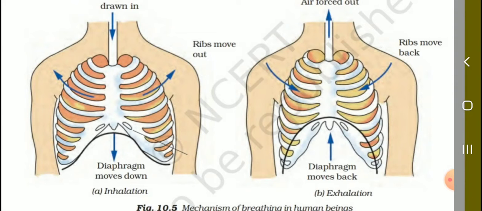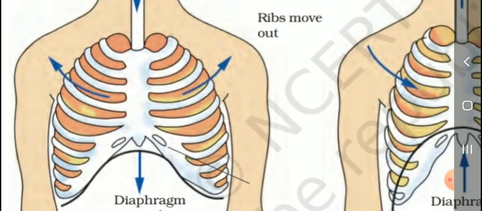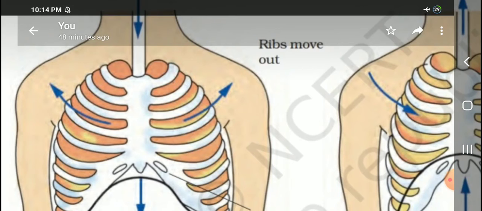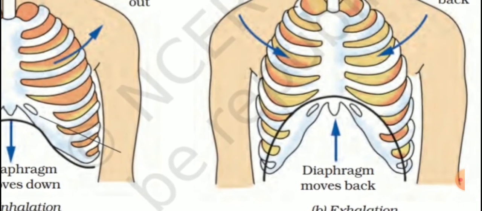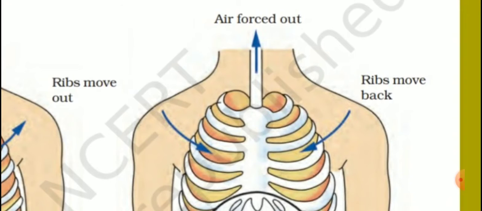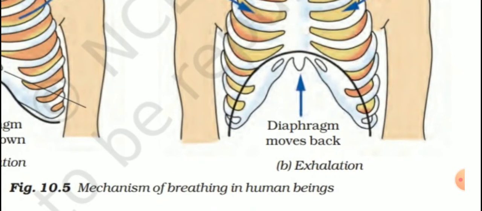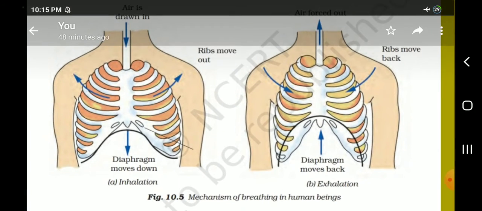Next, the inhalation and exhalation mechanism diagram. Breathing in human beings. During inhalation, the diaphragm moves down, air is drawn in, and the ribs move out. During exhalation, air is forced out, the ribs move back, and the diaphragm also moves back.